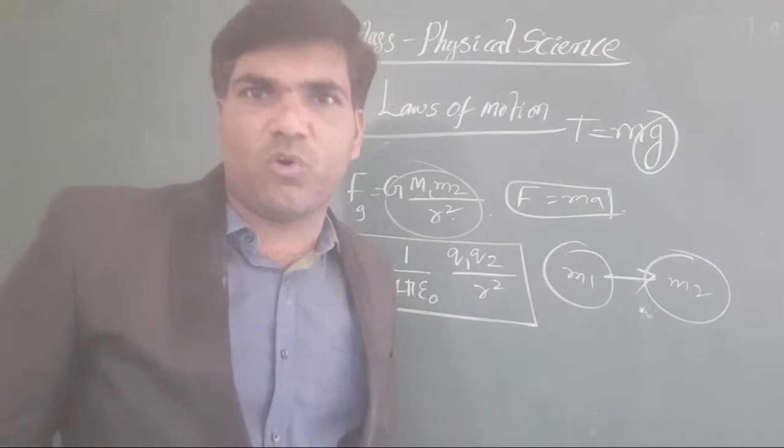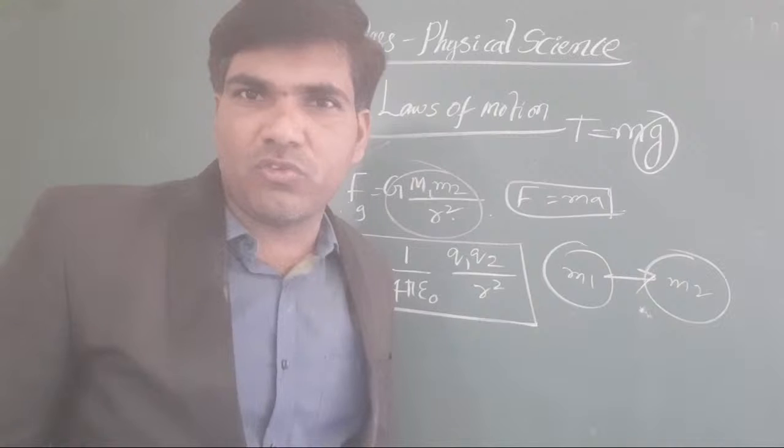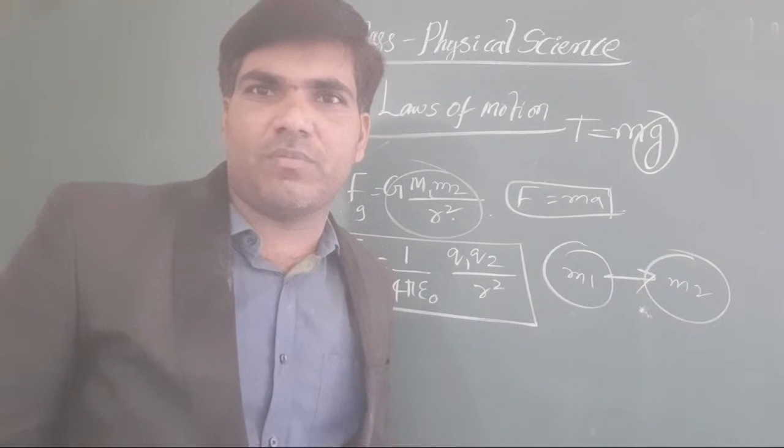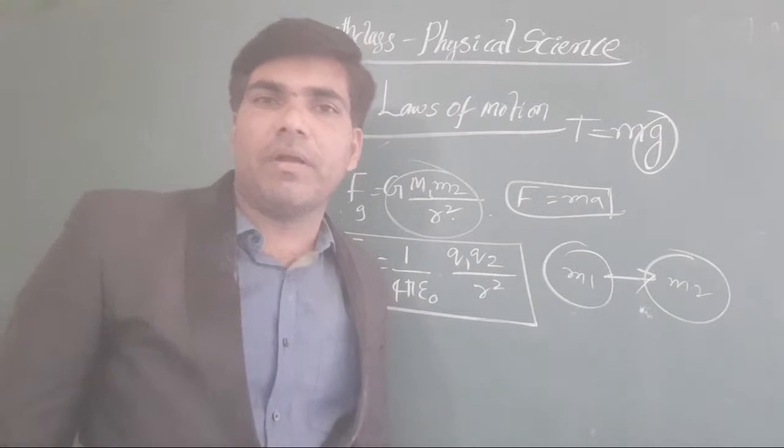The product of force and time that produces a finite change in the momentum of the body is called impulse. Very good.